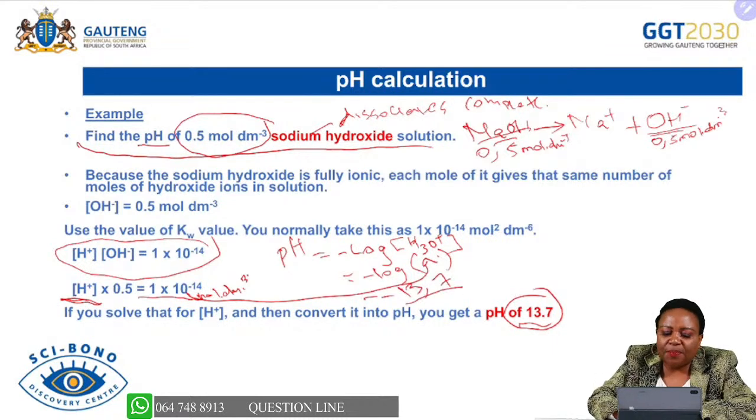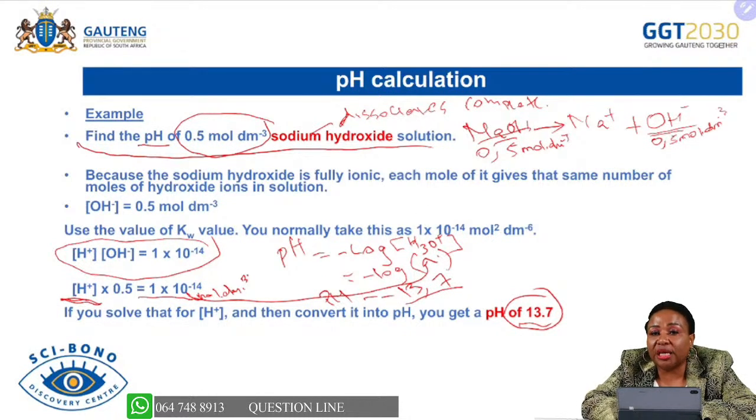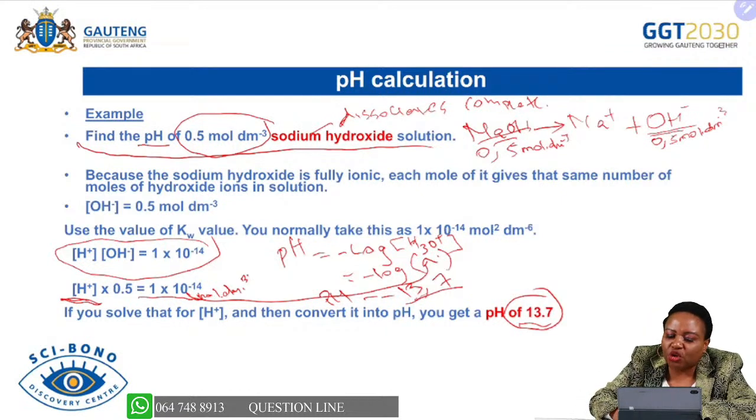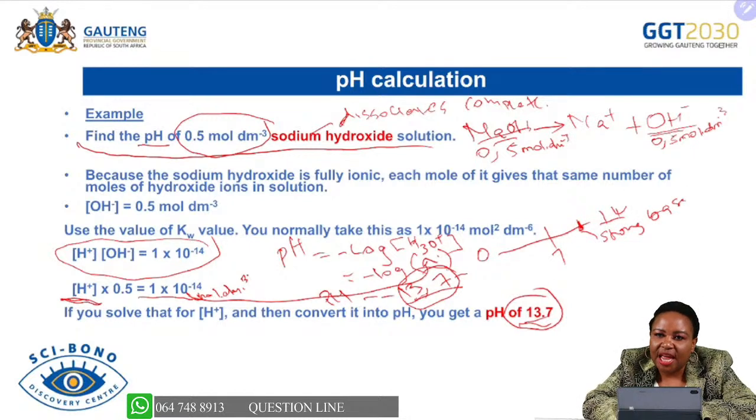Now, if you look at the pH, which is 13.7, the first thing that you must ask yourself is: is sodium hydroxide acidic or basic? If the pH is greater than 7, we know that it is basic. So we know already by calculating the pH that sodium hydroxide is a basic substance, it's a base, and it's a strong base because of 13.7. Remember, pH ranges from 0 to 14. So 13.7 is somewhere here, which is an indication of a strong base. Sodium hydroxide is a strong base because it has a very high pH value.